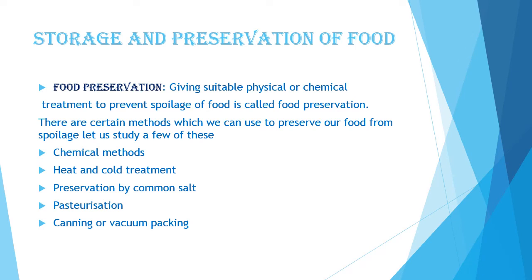Now the next method is canning or vacuum packing. Food items are first heated at a high temperature to kill bacteria and obtain sterilized food. The sterilized food is then sealed in airtight cans to prevent reinfection by microorganisms. This air-free packing is also called vacuum packing.